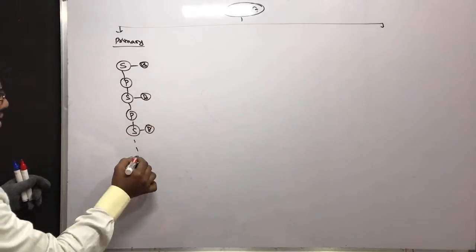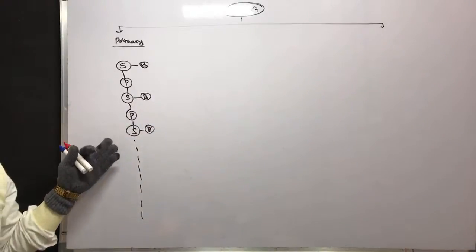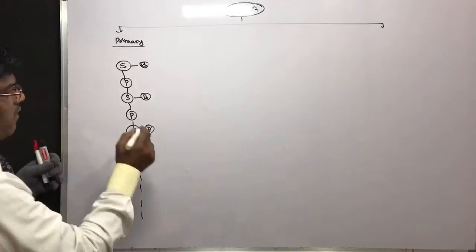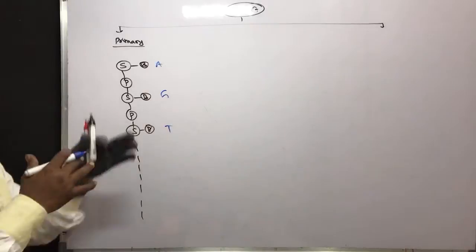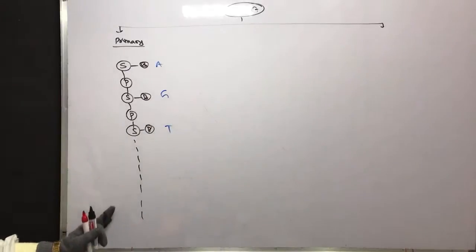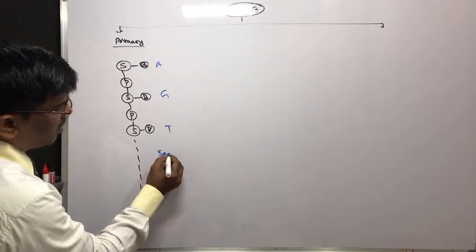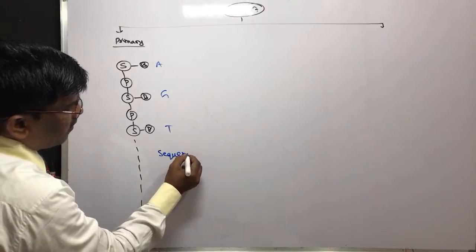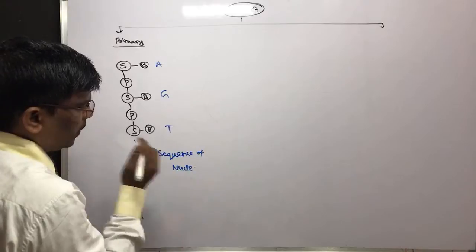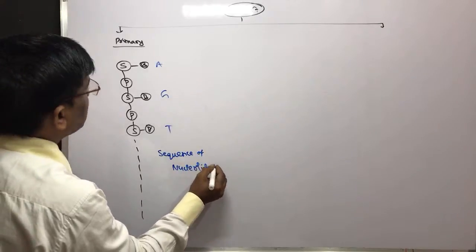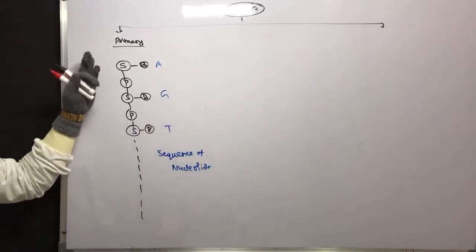So it has a linear structure, a sequence. The base sequence is important. It can be A, G, T, whatever it is. The sequence of nucleotides forms the primary structure.